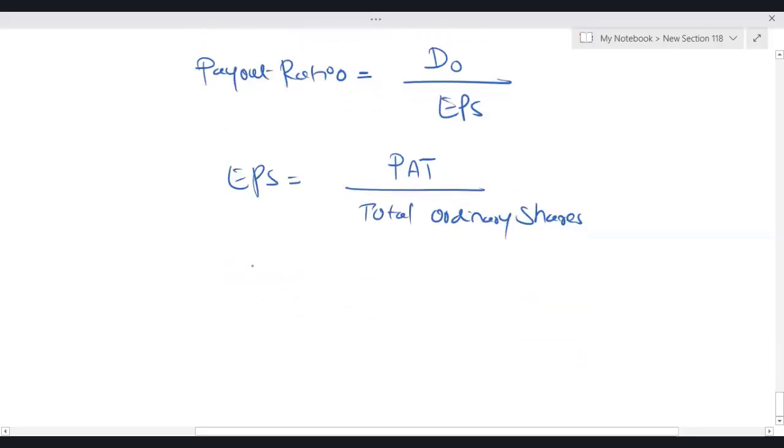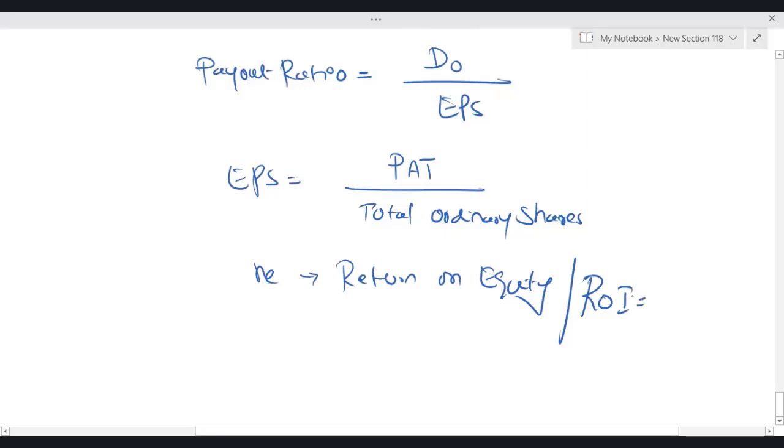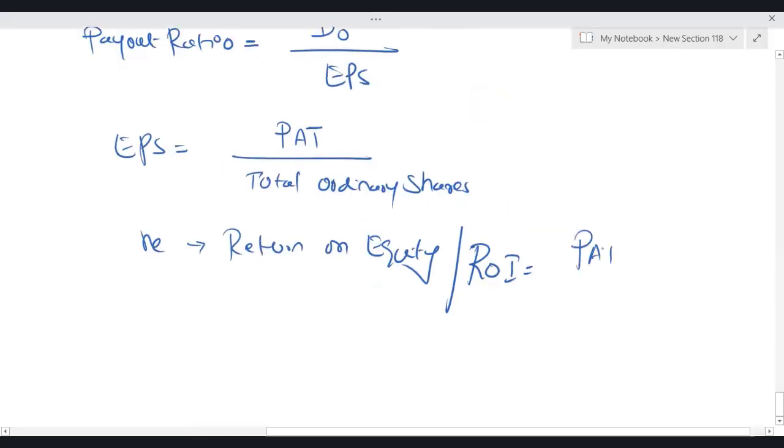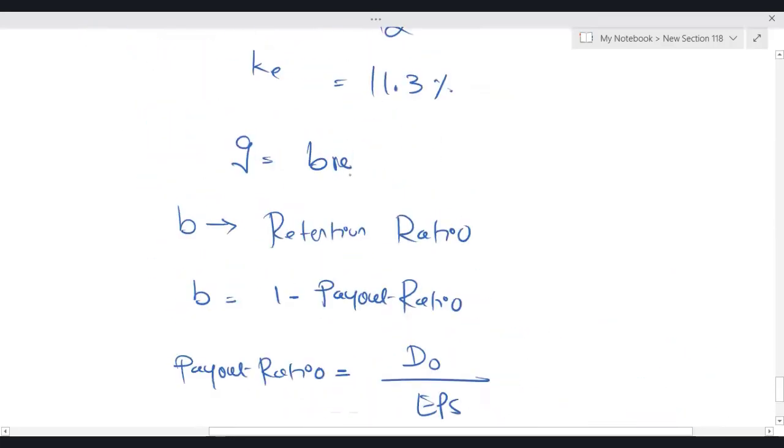Okay, now RE is simply the return on equity. Sometimes your examiner even uses the word return on investment, which is equal to profit after tax divided by total equity. Obviously, it depends on the data which formula I need to use to calculate the annual dividend growth rate. But you should know this Gordon growth model of calculating the annual dividend growth rate.